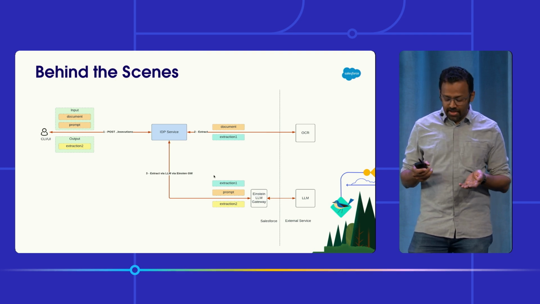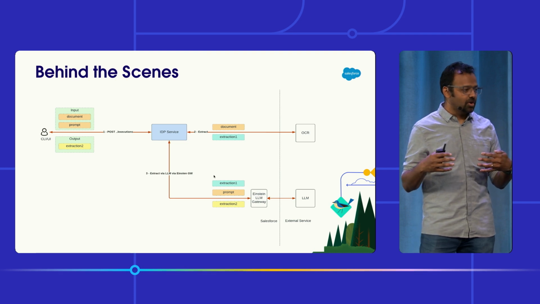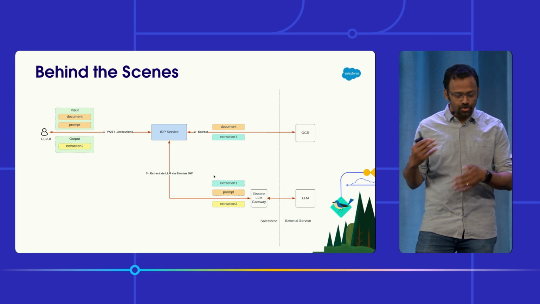And this is during the design time. Now, you could also package this, deploy it, and once you deploy it, or activate it, you are able to use the API to run that extraction over and over again.